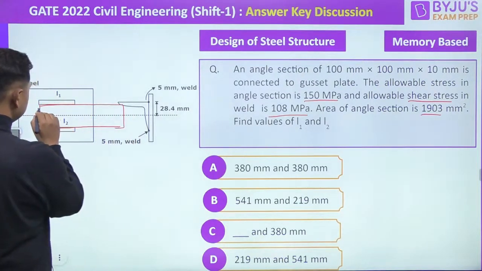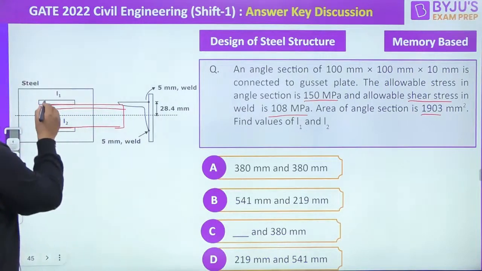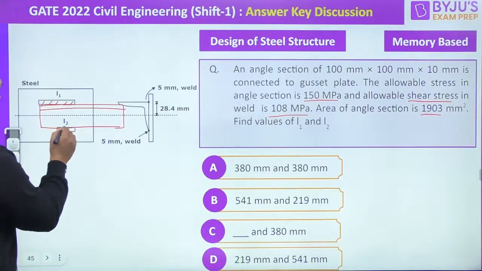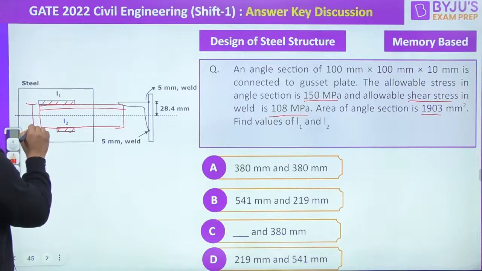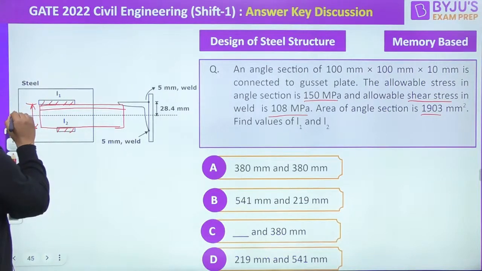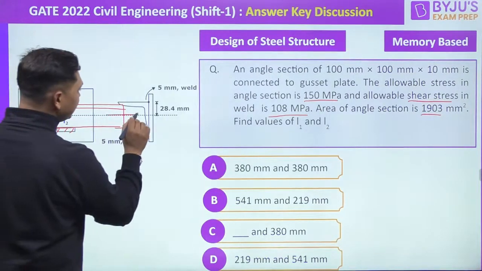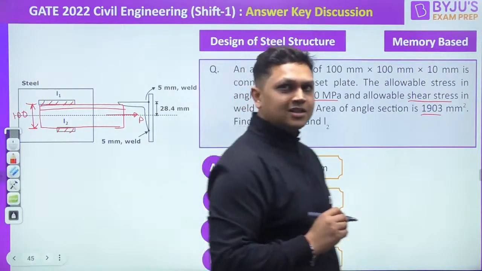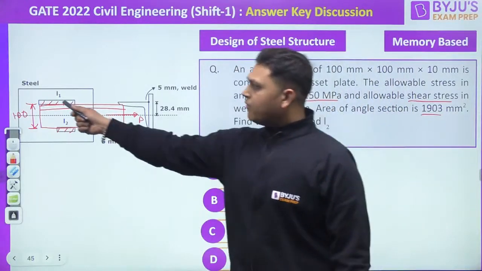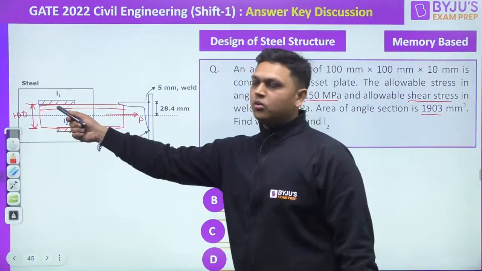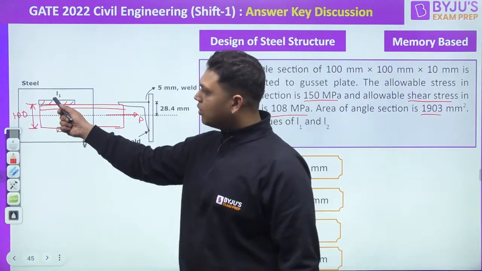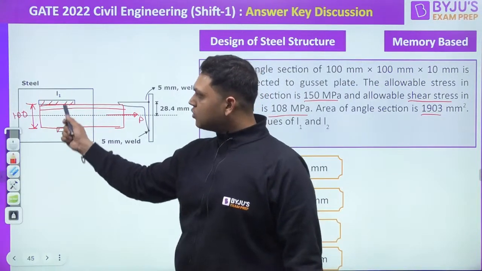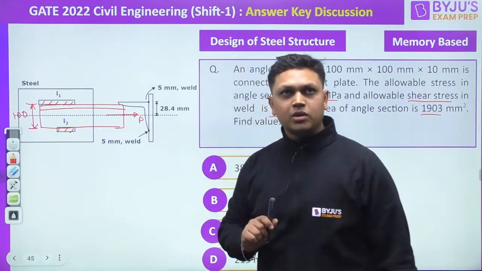Okay, this is how the angle section is connected, and this is the weld which is done at top and bottom. This is given to us as 100, and the load P is acting at the CG of the angle section. Now this weld distribution is as such that the CG of these two welds should also coincide with the CG of the load.